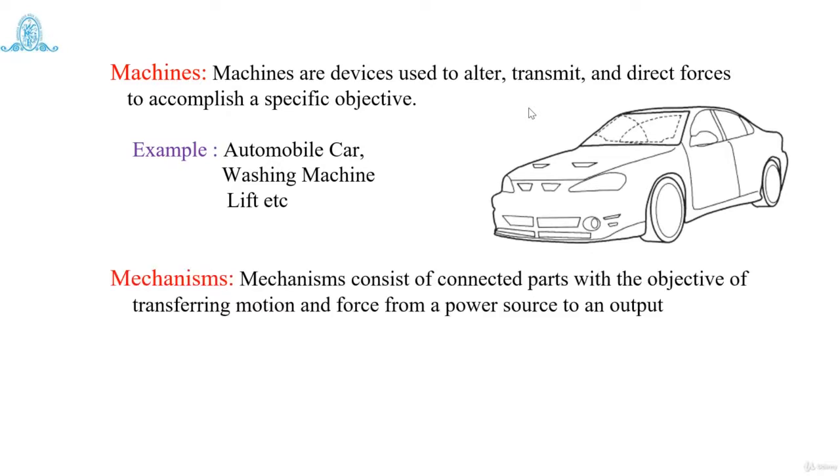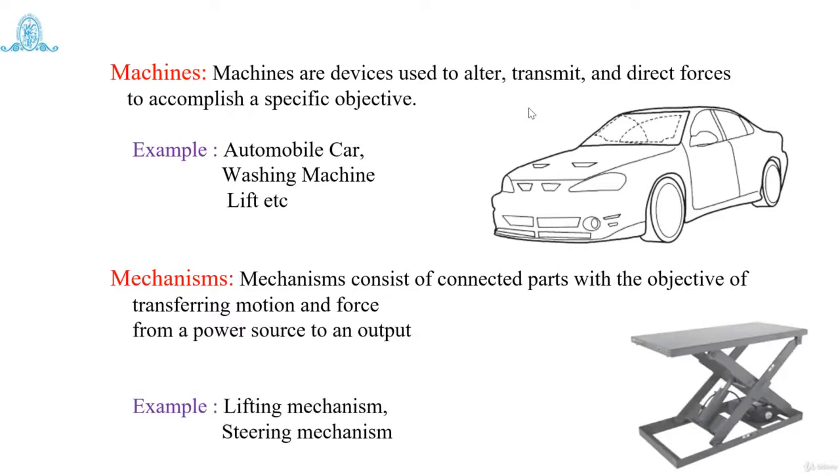Next, a mechanism consists of different parts connected together with the objective of transferring motion and forces from a power source to an output. Different parts are connected together and their objective is to transfer motion and force with the help of some power source. Take the example of a lifting mechanism.